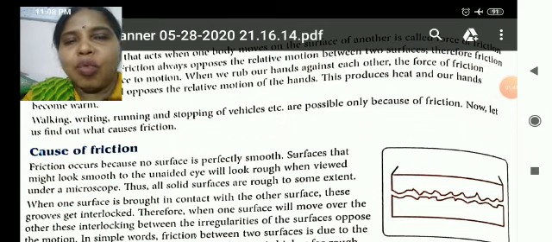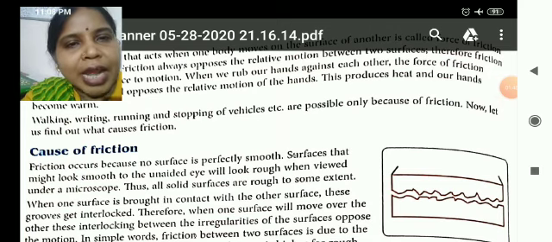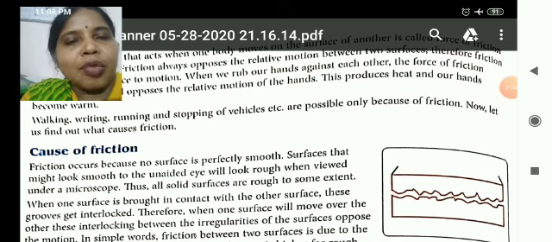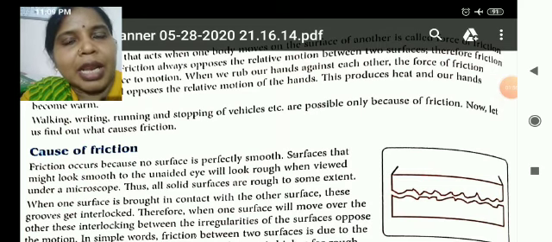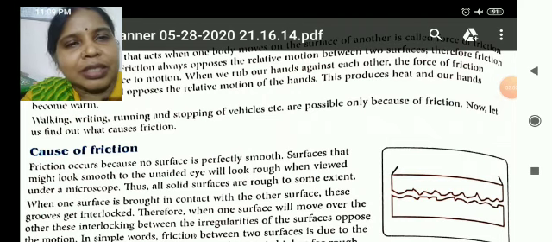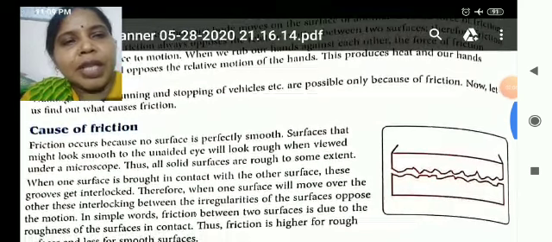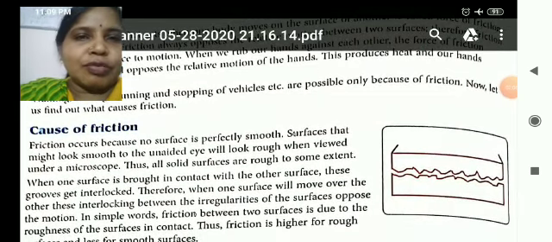When we walk, there is a frictional force between the feet and the floor. When we are writing, there is frictional force between the chalk and the blackboard, or between the pen and the paper. Same as others. So this is about the frictional force.